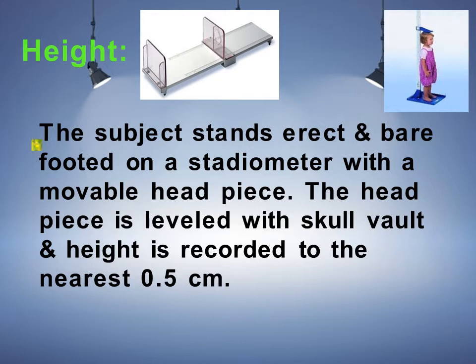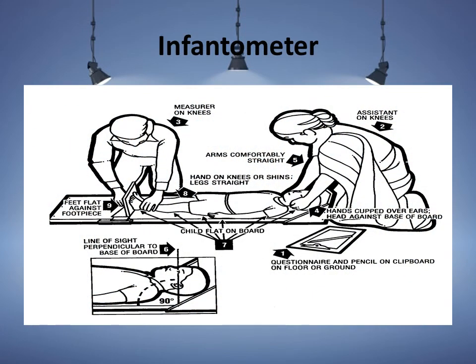The headpiece you see near her head is the movable part. The person stands on the stadiometer and we adjust the headpiece to the level of their height, and by this we measure the height of any person.